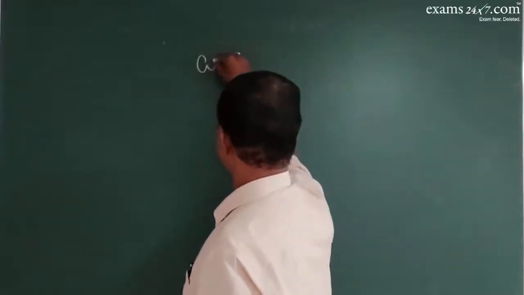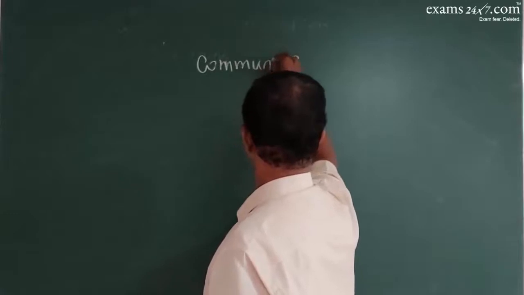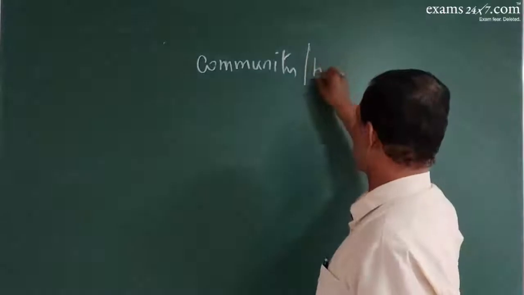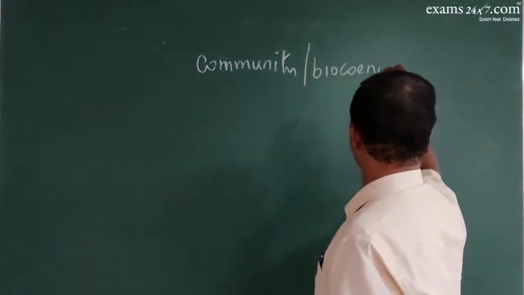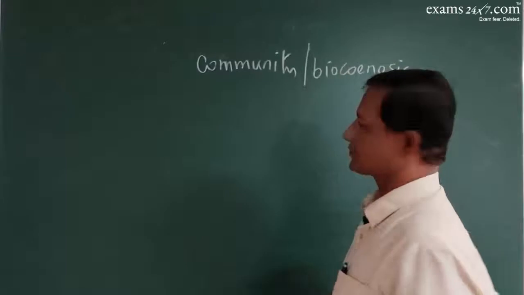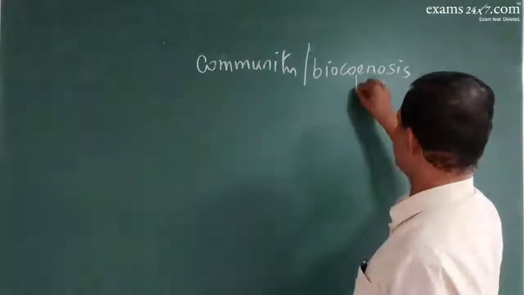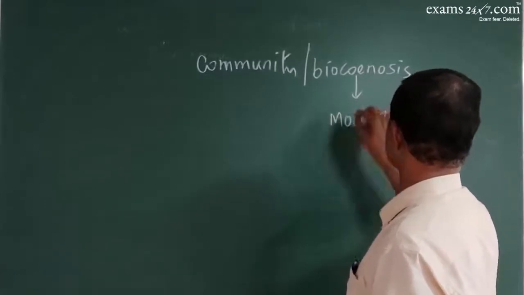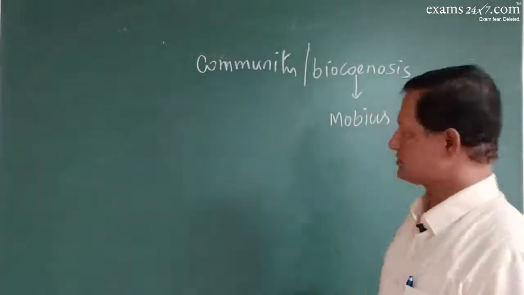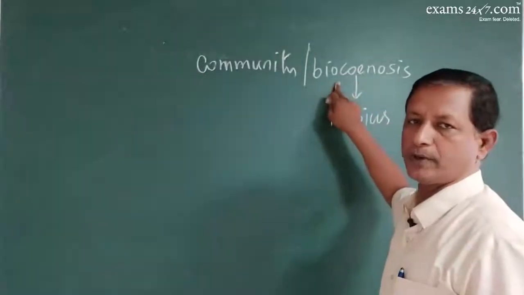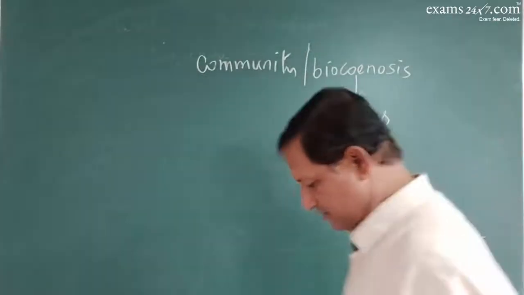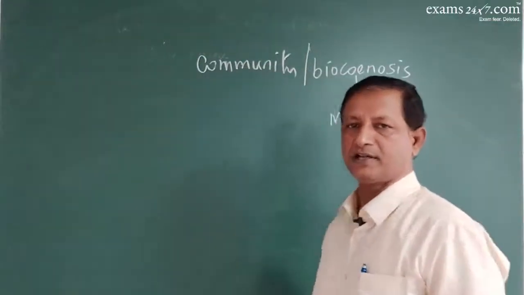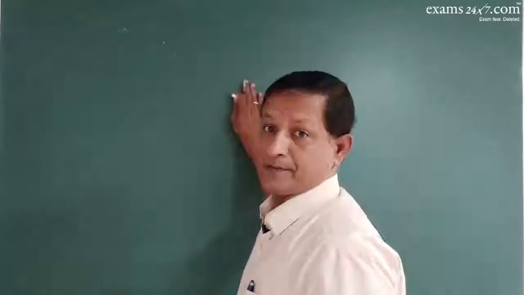The community can also be called biocenosis. This name was given by a scientist called Carl Moebius. He gave the terminology biocenosis for community, which means the group of many different populations in a given area in a given period of time.